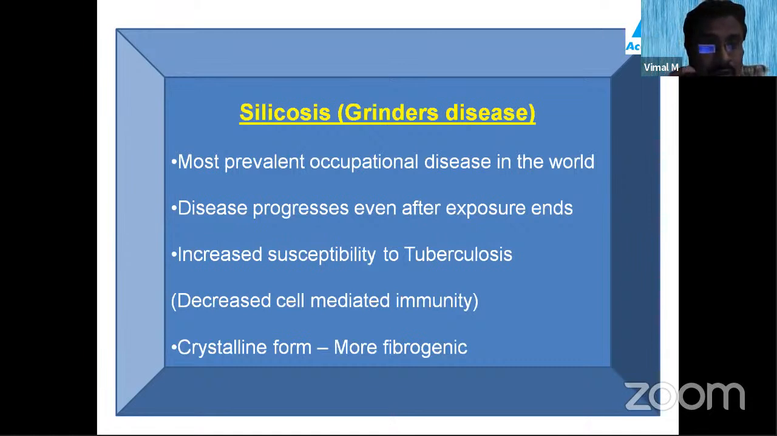So what is the important point? You should know this. The disease progresses even after the exposure ends. Even if you remove the patient from the silica industry, once that fibrosis has started, the disease progresses in a continuous manner. Another interesting point to note is increased susceptibility to tuberculosis. Patients with silicosis are more susceptible to tuberculosis because there is decreased cell-mediated immunity. Out of all the forms of silica, it is the crystalline form which is more fibrogenic.